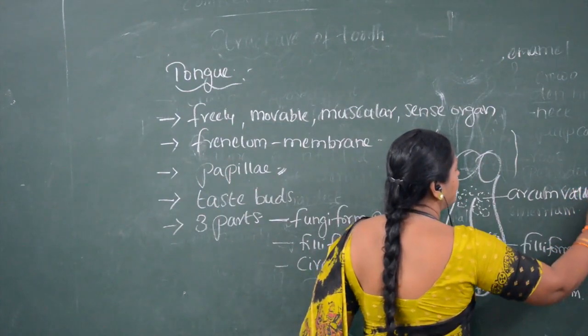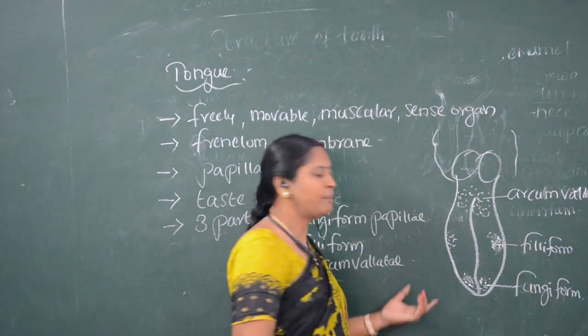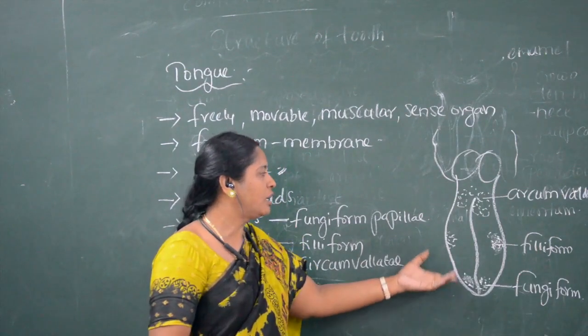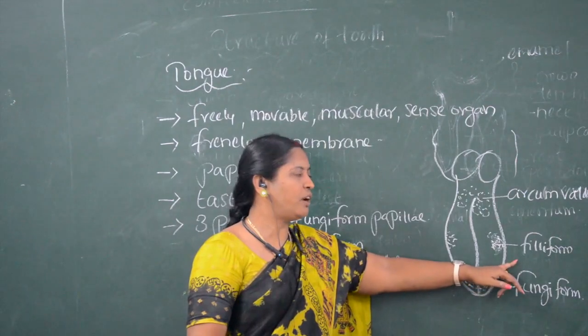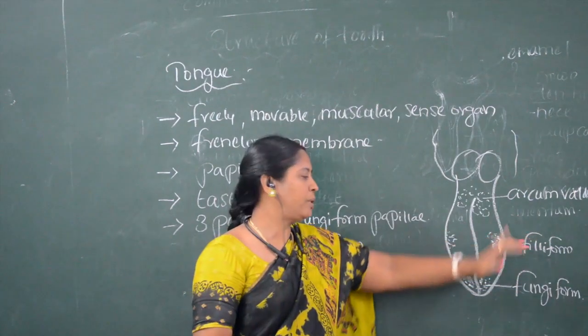So basing on location, papillae are of three types: fungiform, filiform, and circumvallate.